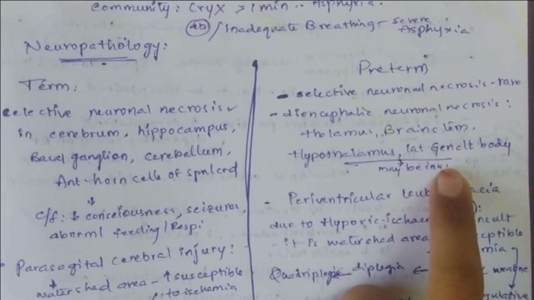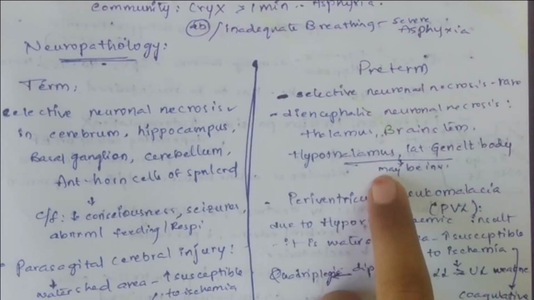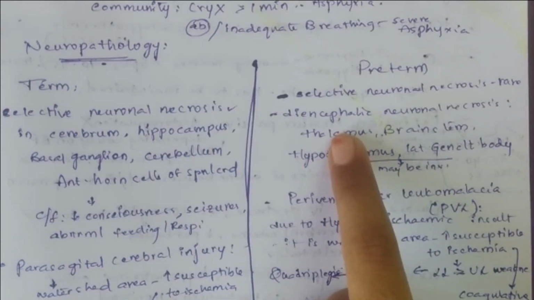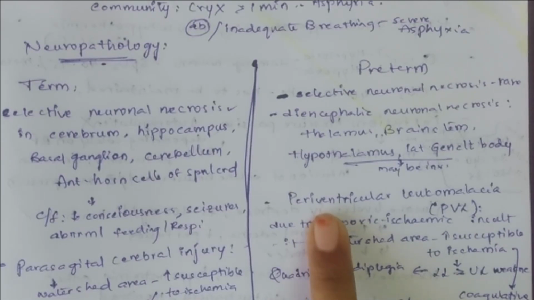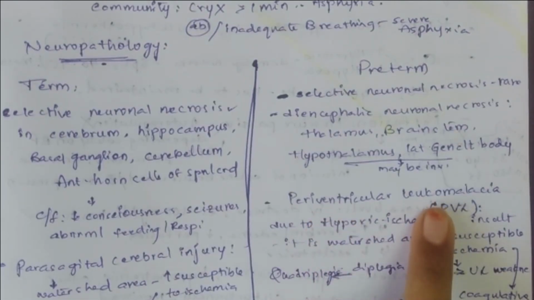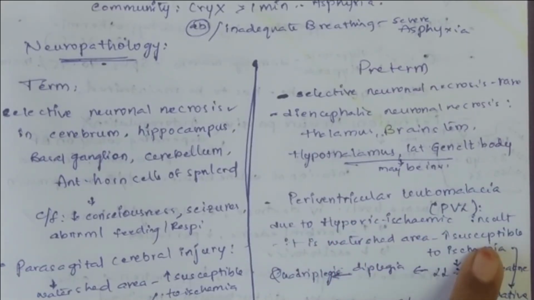brainstem, lateral geniculate body. Hypothalamus and lateral geniculate body may be involved or may not be involved, but thalamus and brainstem will be involved. And periventricular leukomalacia will be present. This is due to hypoxic ischemic insult.